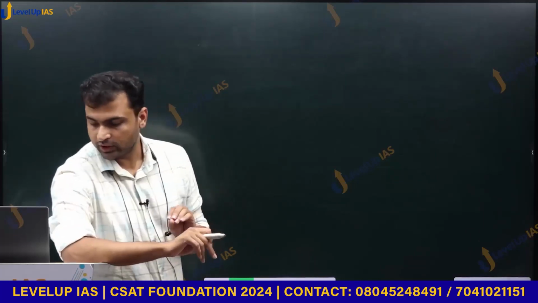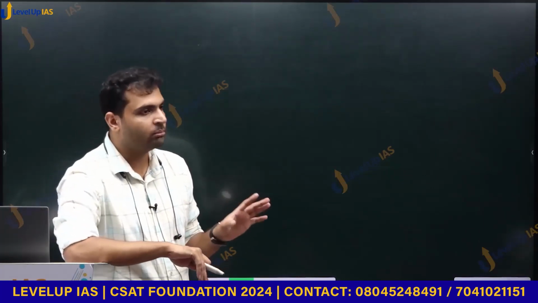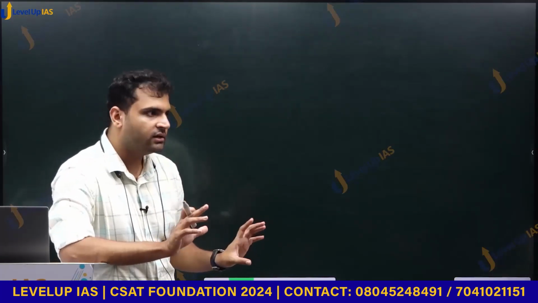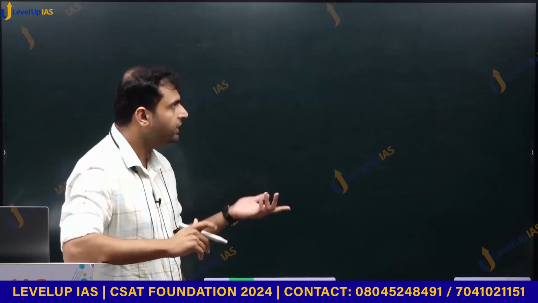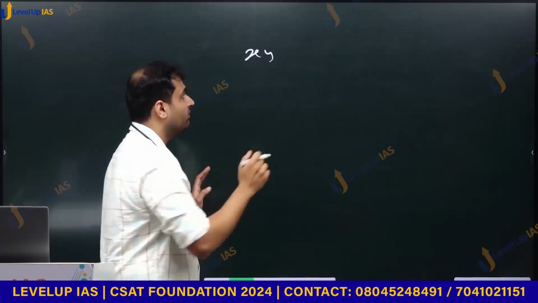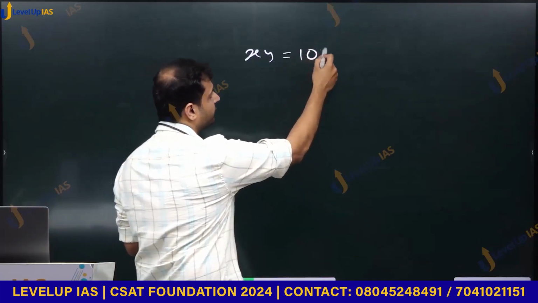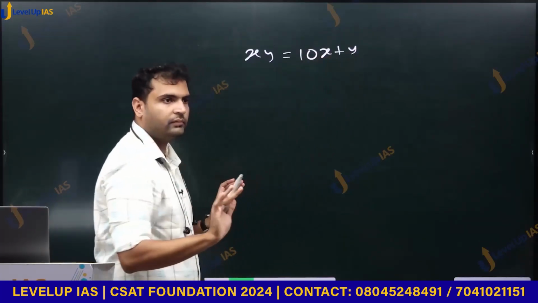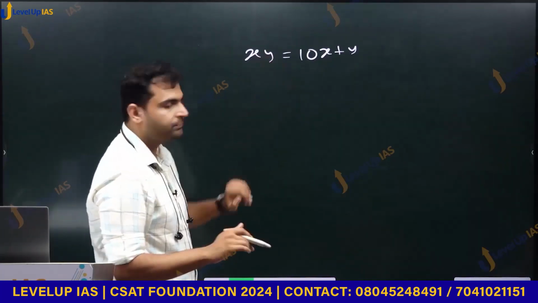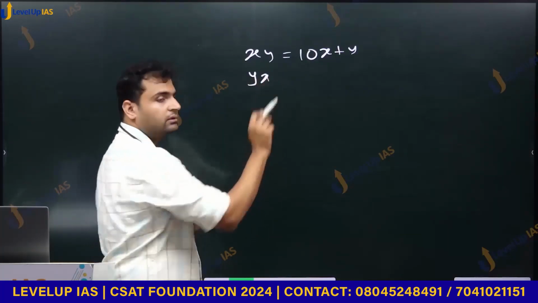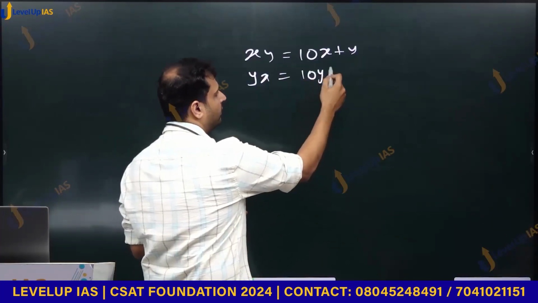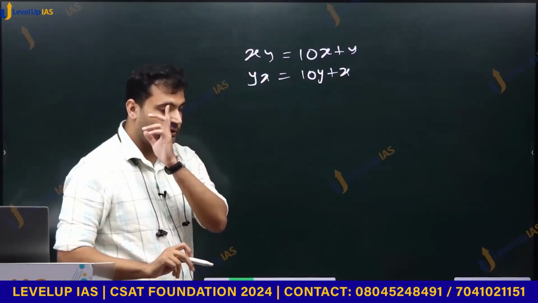What is something that is given? We are given number and they are talking about number and its reverse. That is the hint that this is from place values. So we take a number xy, simple, अपना हमेशा का फंडा, xy is equal to 10x plus y. इसमें तो कोई प्रॉब्लम नहीं है. What is the reverse? yx. What is yx? 10y plus x, right?